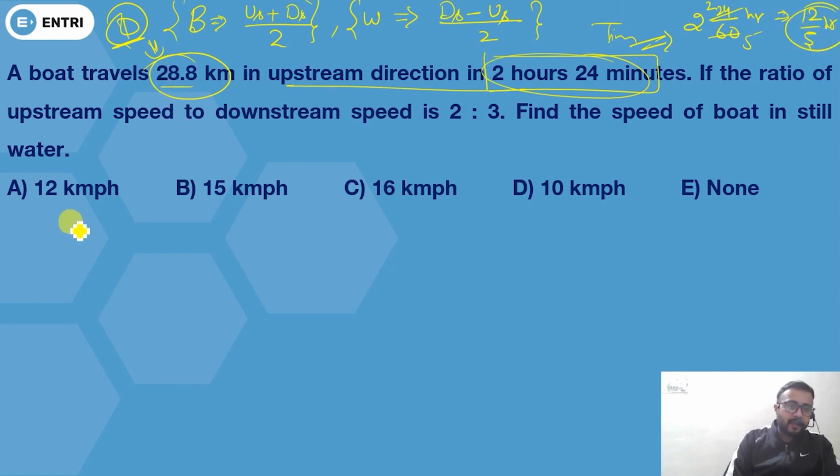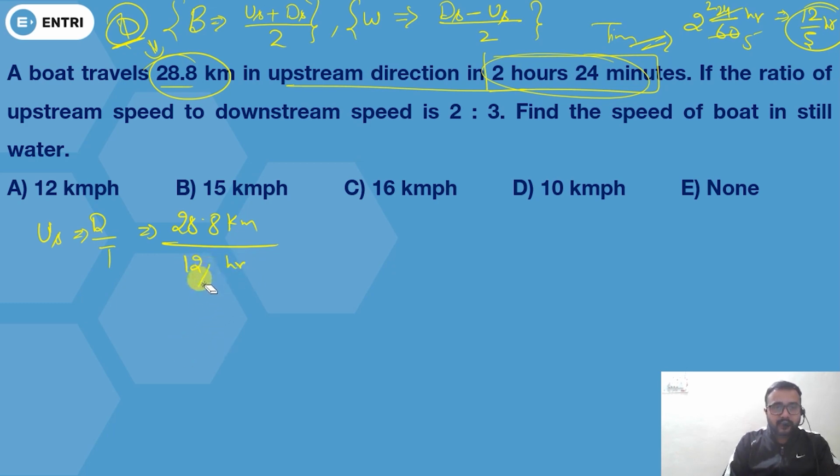So clearly, if I want to calculate the upstream speed, speed will be equal to distance upon time. So here distance is 28.8 kilometer and your time is 12 by 5.